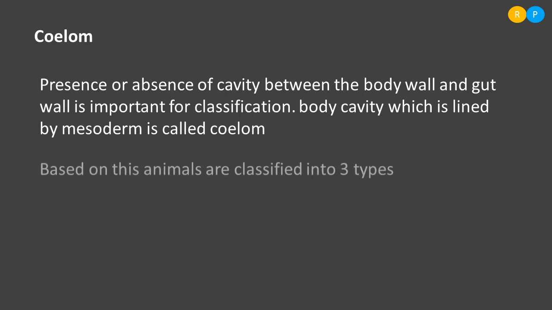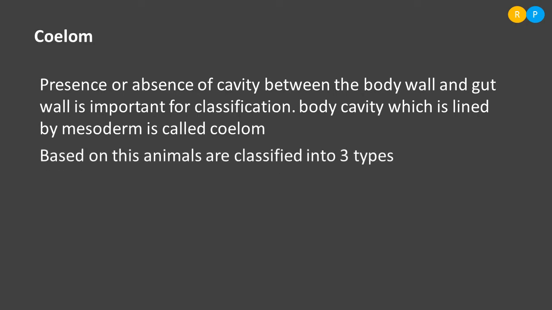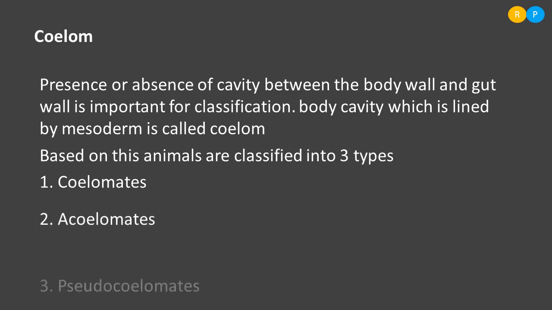Based on this, the organisms are classified into 3 different types. One type of animal is coelomates. Another type of animal is acoelomates, and one more type is pseudocoelomates. So there are 3 different types in the animals based on the presence or absence of coelom. Some organisms are named coelomates, some are acoelomates, and some are pseudocoelomates. This is mainly based on the presence or absence of cavity between the body wall and gut wall.